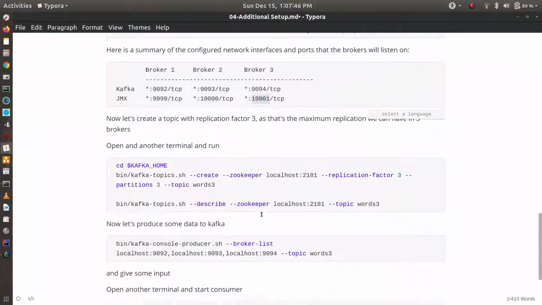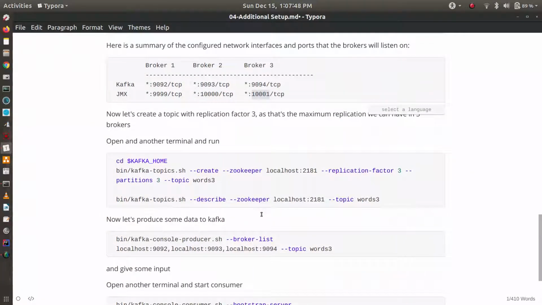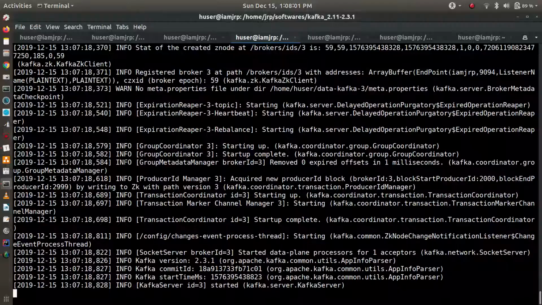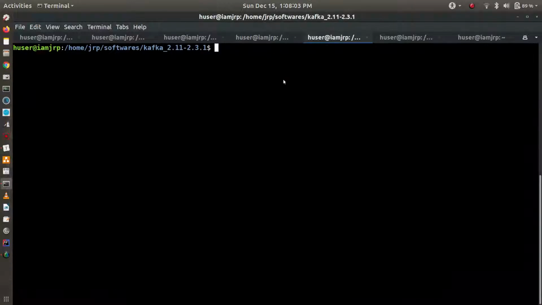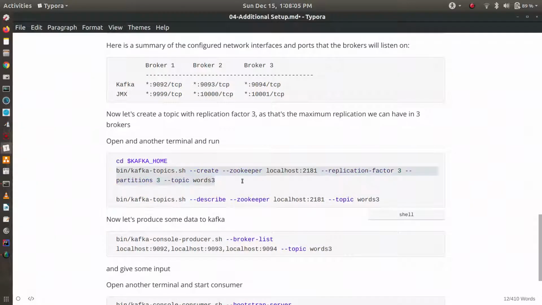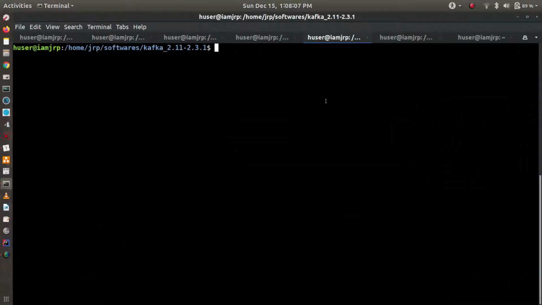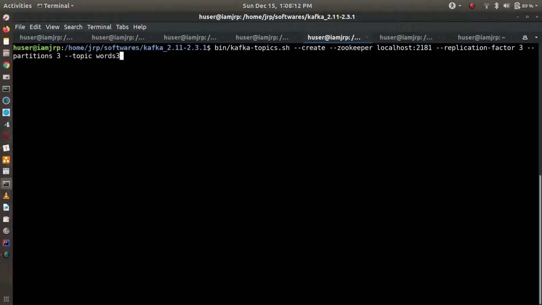Now we have three brokers on a single node machine. Now let's create a topic with replication factor 3, as that's the maximum replication we can have with three brokers. So let's create the topic. We are using replication factor 3 and number of partitions also 3.